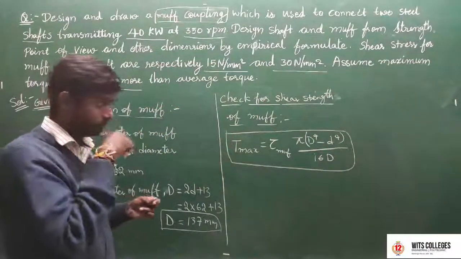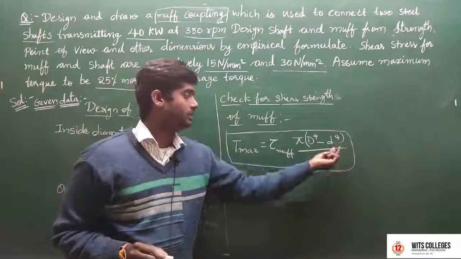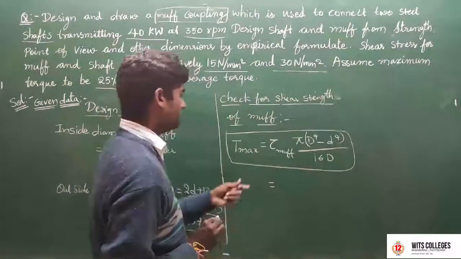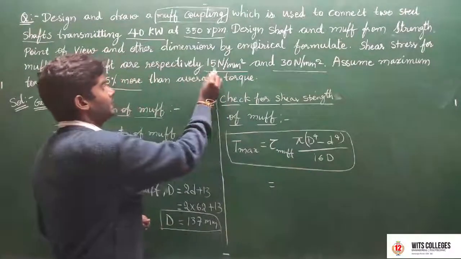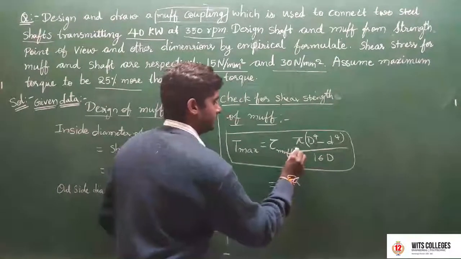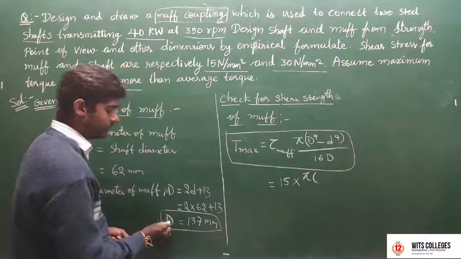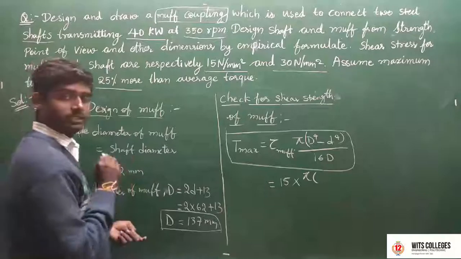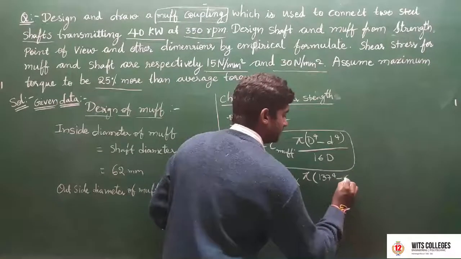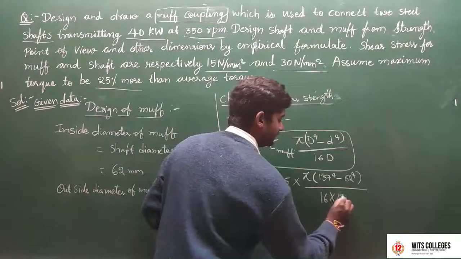Using this in the muff, T max is equal to tau muff into pi into D power 4 minus small d power 4 by 16 D. Next, substitute tau muff is equal to 15 Newton per mm square, capital D is 137, and small d is 62. That is 15 into pi into 137 power 4 minus 62 power 4 by 16 into 137.